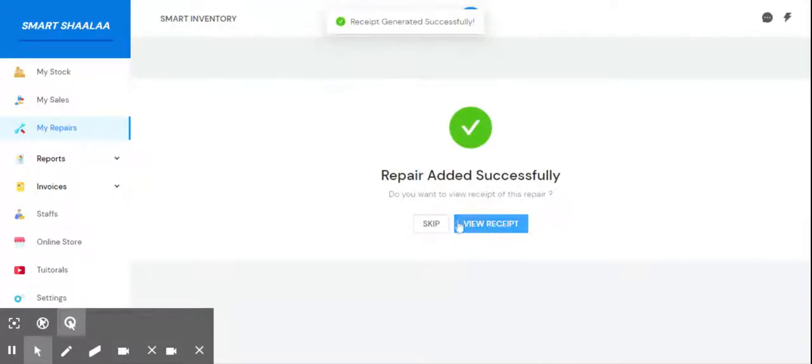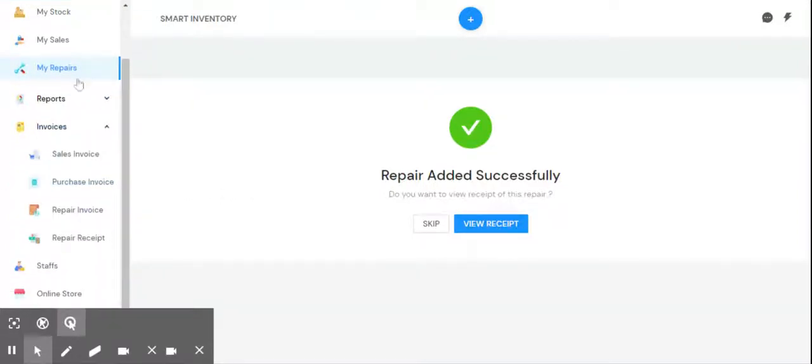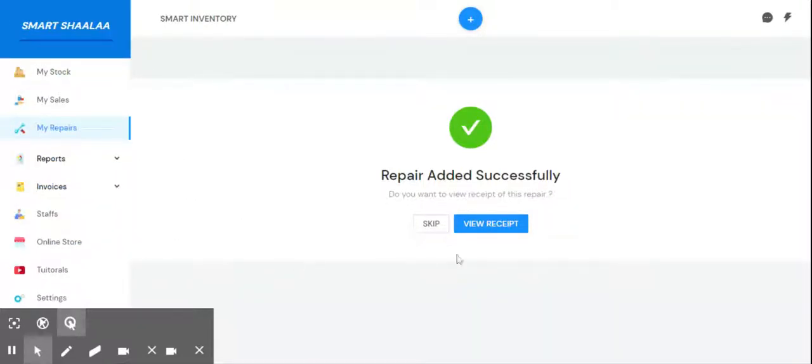When the repair is added successfully, smartshaalaa generates a receipt that is to be given to the customer, and you can see that receipt in repair receipt under invoice tab. The customer is asked to bring this receipt after the repairing is done.